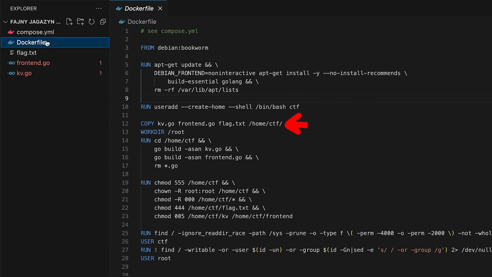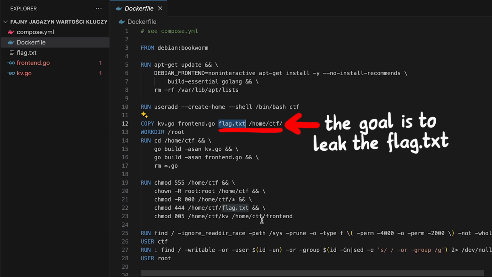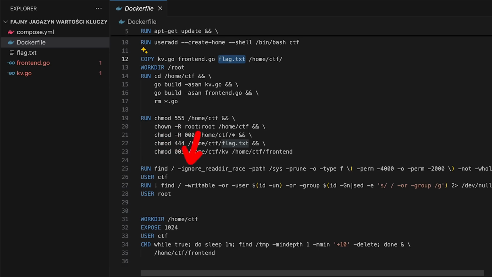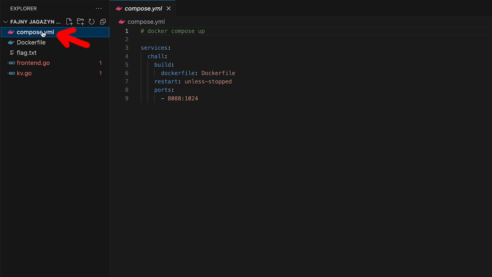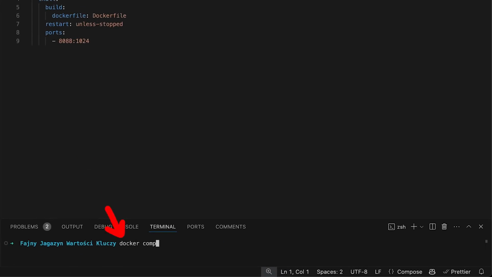In the Docker file, we can also see that the flag.txt is copied into /home/ctf. So our goal will be to leak the content of the flag from here. The Docker file also has a lot of weird additional code, which you might think could have something to do with the challenge, but somebody from Fluxfingers told me that this is likely just code to harden the challenge container, clean it up a bit. At the end, you can then see that it executes the frontend binary, which was compiled up here. So the frontend is our entry point. With the Docker compose file, we can also easily run this code with Docker locally.